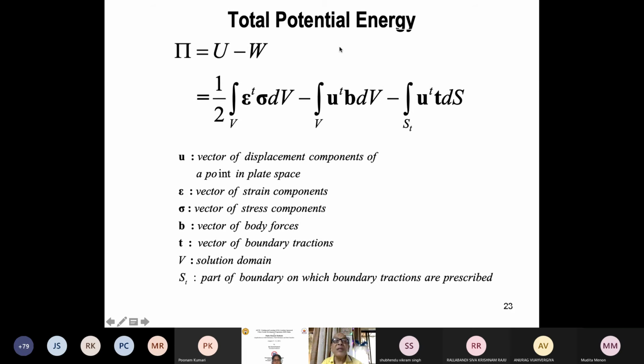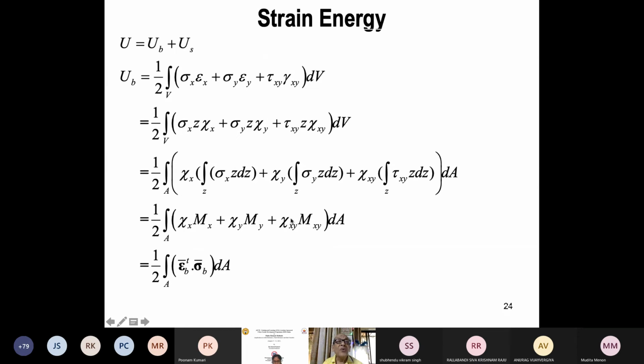Then we find out the total potential energy. Total potential energy pi is given by strain energy minus work done by the loads. That can be written like this. Strain transpose sigma dV gives you the strain energy, and then the work done by body forces. B is the body force and U is the displacement of any point, u v w. So U transpose B, with Bx, By, Bz, integrated over the volume, and there can also be some surface tractions. We can have that energy. This I have explained, and it is there in the notes. So we find out the strain energy.